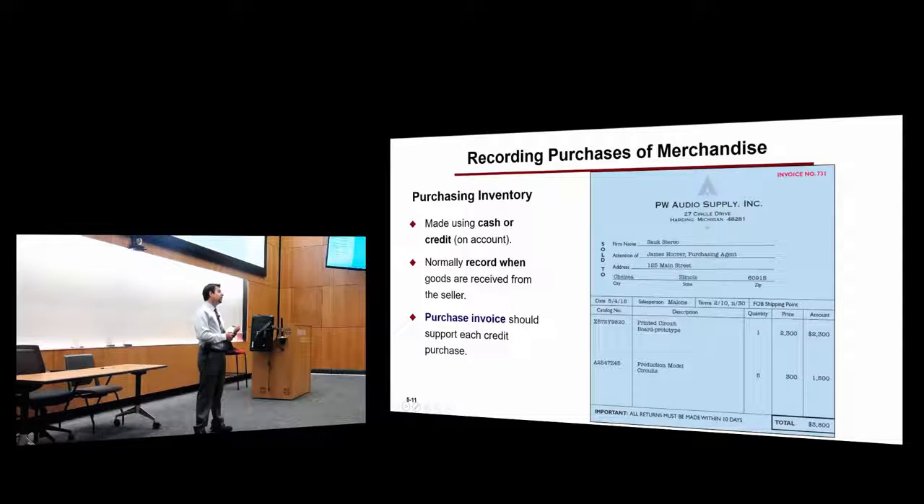By the way, in the syllabus, I think I made a mistake. I put appendix A. That's not appendix A that we're responsible for. It's appendix B, which talks about the periodic system. And the next chapter will talk mostly about the periodic system and how we estimate inventory amounts.